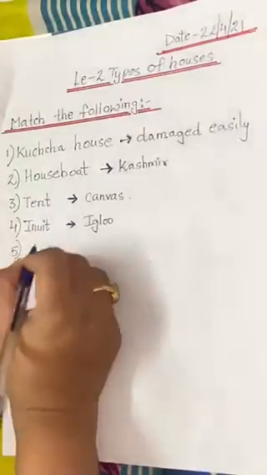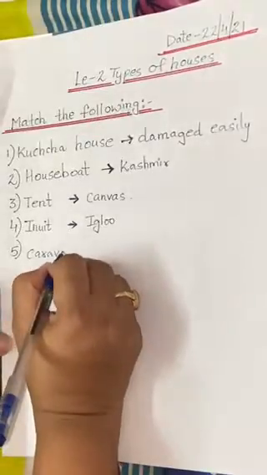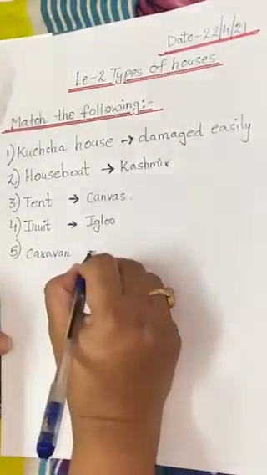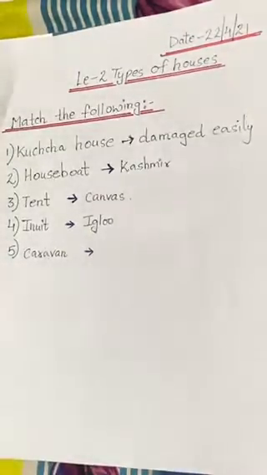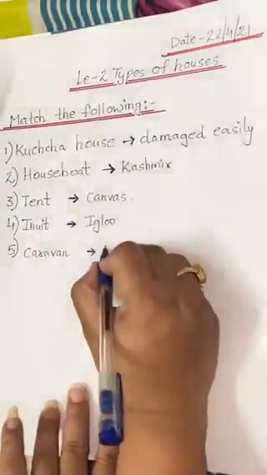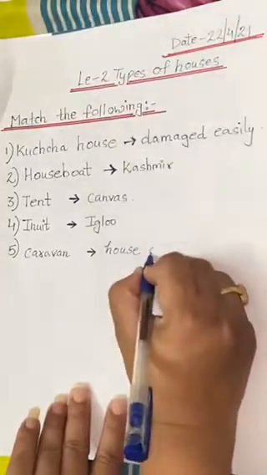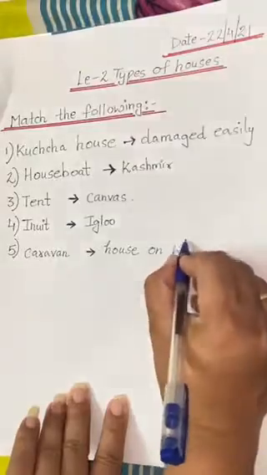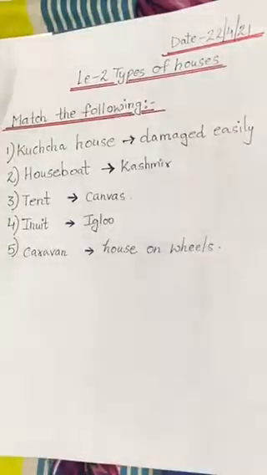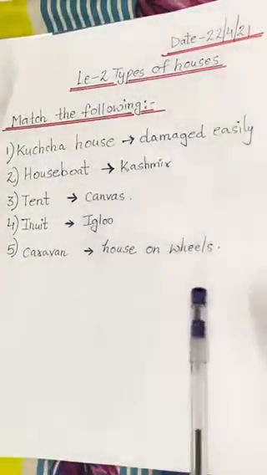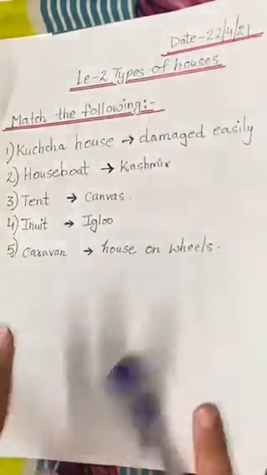Last one. Caravan. Tell me the answer of this. It is a movable house that moves on wheels. Okay, it is a movable house and it moves on the wheels. Okay, so this is the exercise part 5 of lesson number 2.